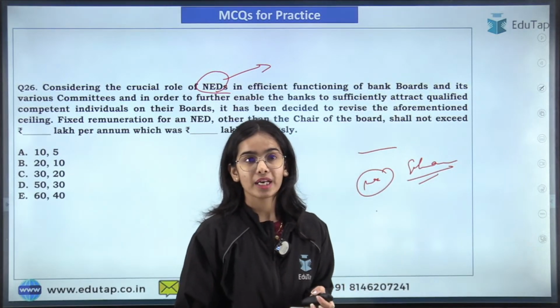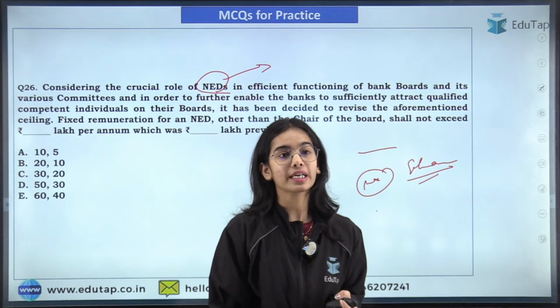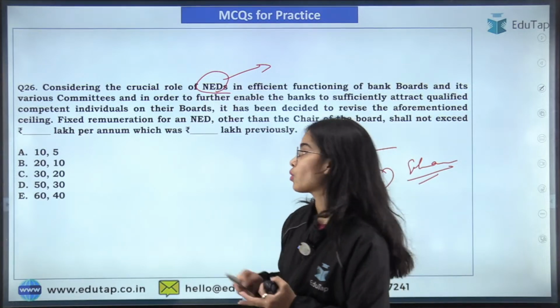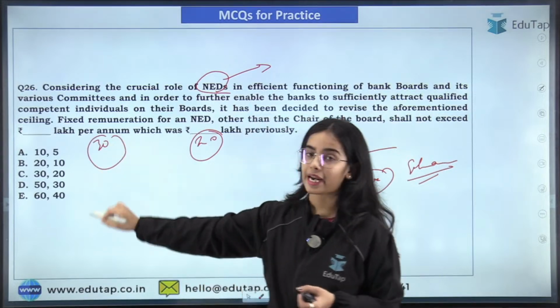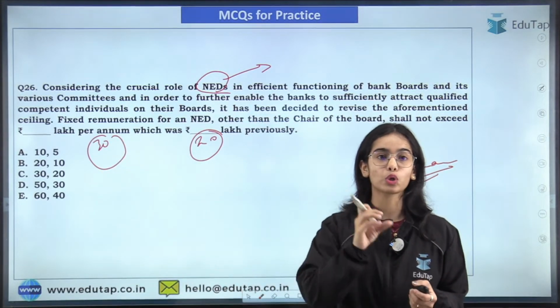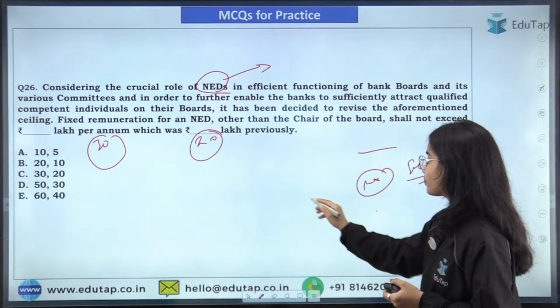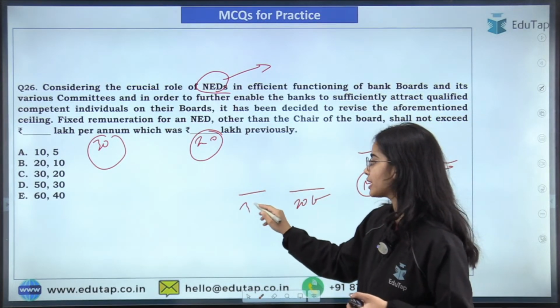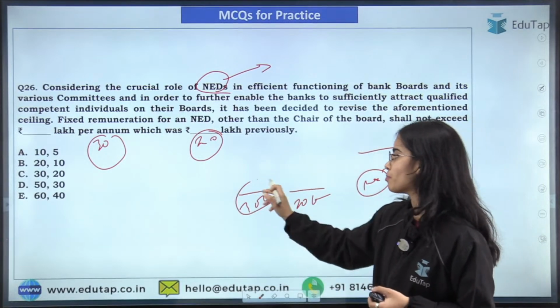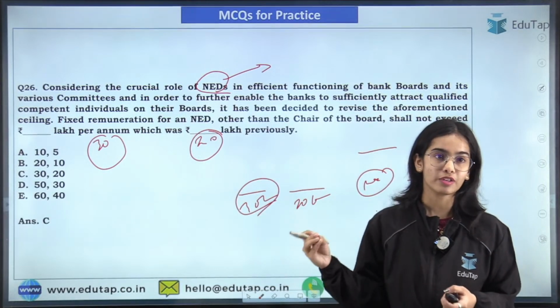Okay, so here I am getting the answer C, and that is absolutely correct. Before, the amount was 20 lakh per annum, now the amount has been increased to 30 lakh per annum. So seeing the important role of the non-executive directors, the maximum amount has been raised from 20 lakh per annum to 30 lakh per annum. This much of the maximum can be given to the non-executive directors.